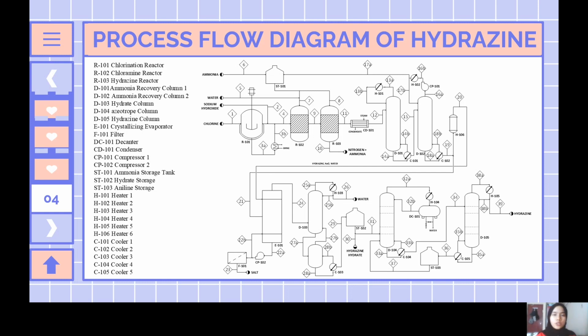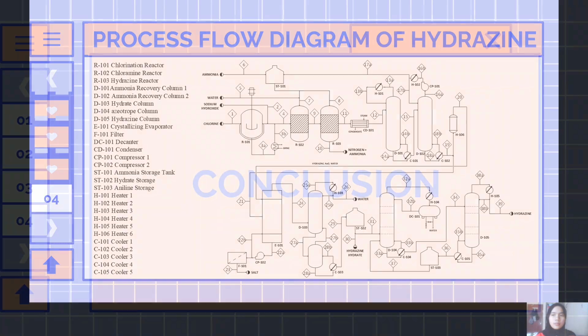Hydrazine hydrate will enter the azeotrope column to undergo the dehydration process where water is removed by using aniline as an entraining agent. The top product of this column is aniline and water. Water is then removed by using a decanter and aniline is recycled back into the column as reflux. The bottom product of this column, which is a mixture of aniline and hydrazine, will enter the hydrazine column and substantially pure hydrazine is produced at the top stream of the column, leaving aniline at the bottom stream, which is recycled back into the azeotrope column.